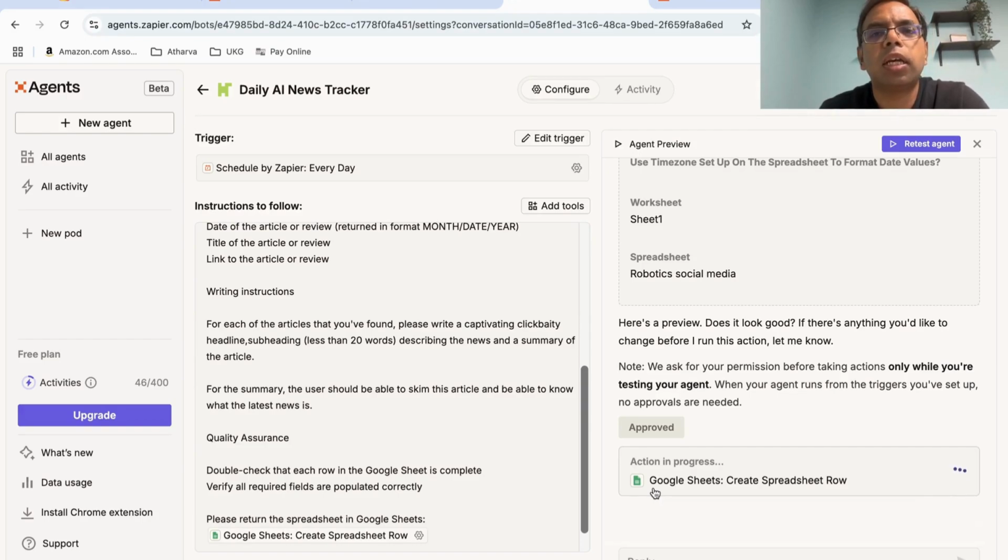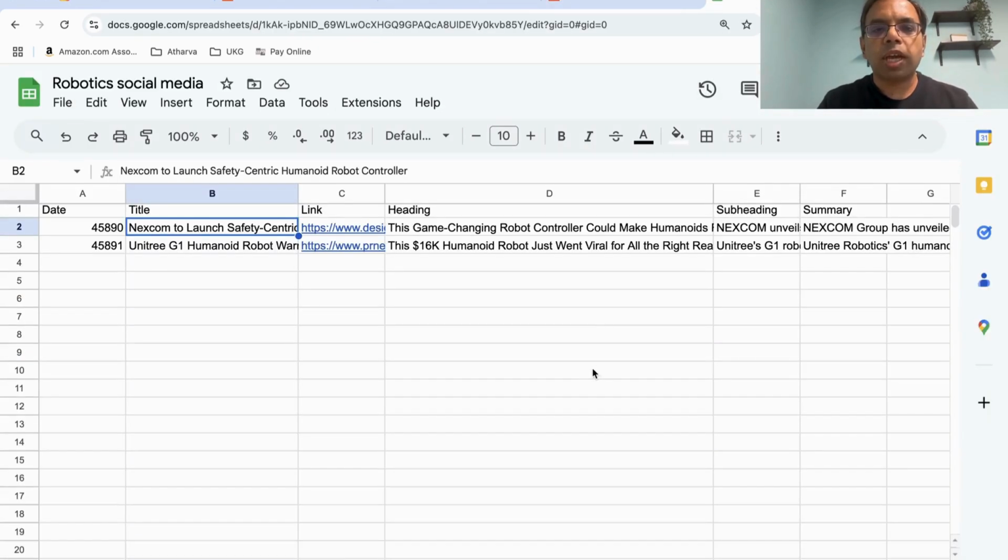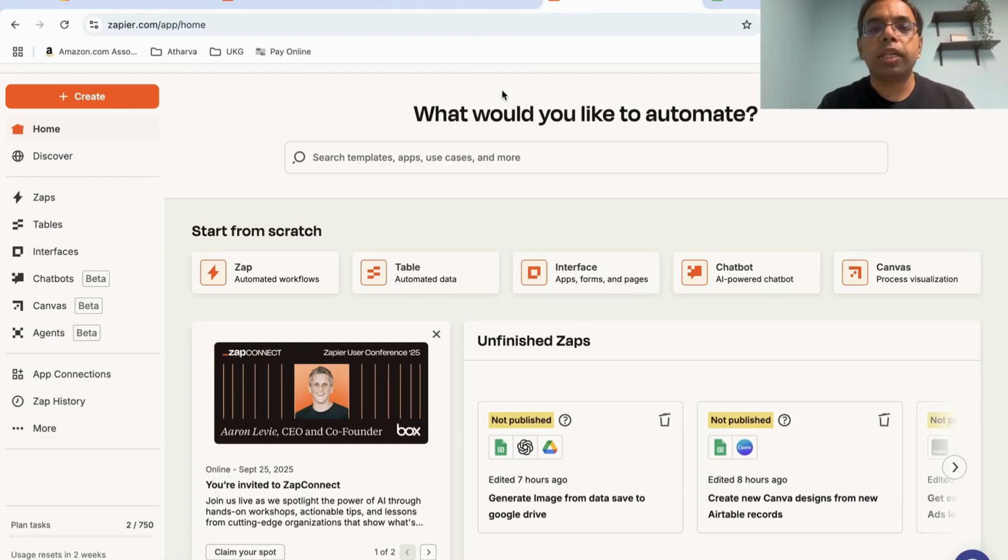Now let's create an image which we can use to post on Instagram. One good thing about having this kind of separate process of creating the data in a spreadsheet is that you can edit and review it before. You can have different triggers for when you're creating the data and when you're creating the image, so that you can make changes and improvements, and check different parts of the process. Now let's create an agent which will pick data from the spreadsheet, create an image using AI, and then store it in Google Drive.